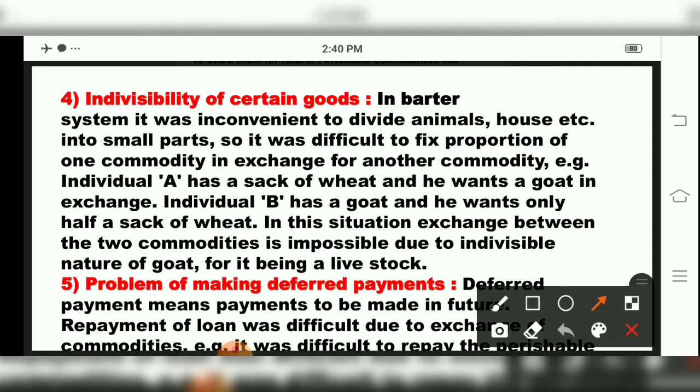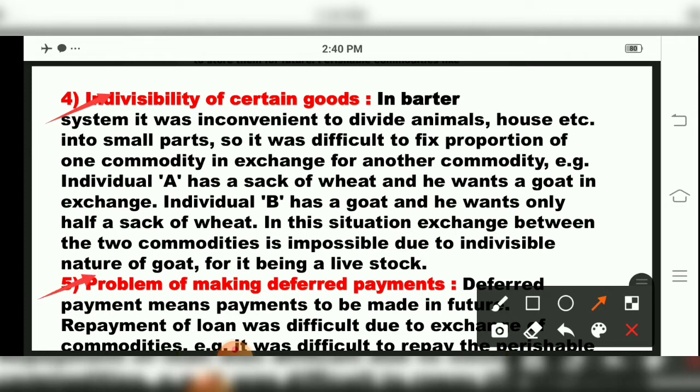Now they have given that there was only a sack of wheat, and in exchange for that one is giving a goat. How can we measure a goat with a sack of wheat? So in this situation, exchange between the two commodities was impossible due to the nature of the goat, and that is called indivisibility of certain goods. Then indivisibility of certain goods we finish.